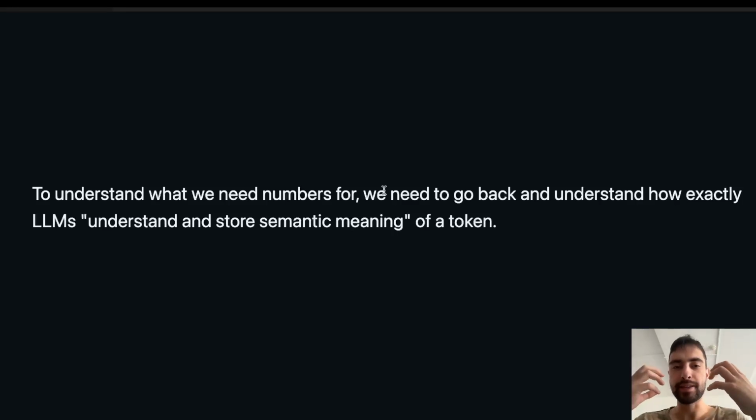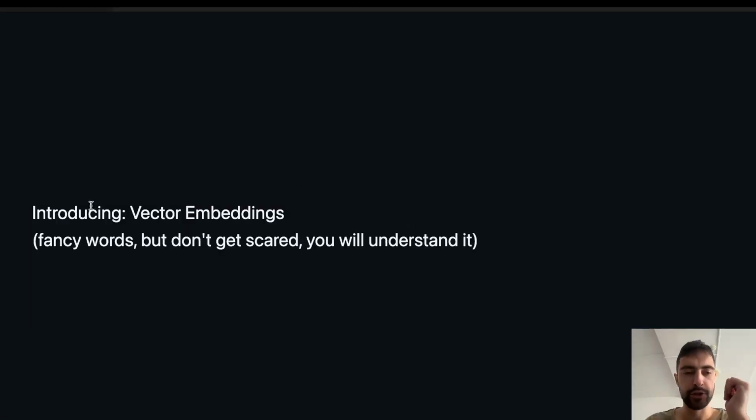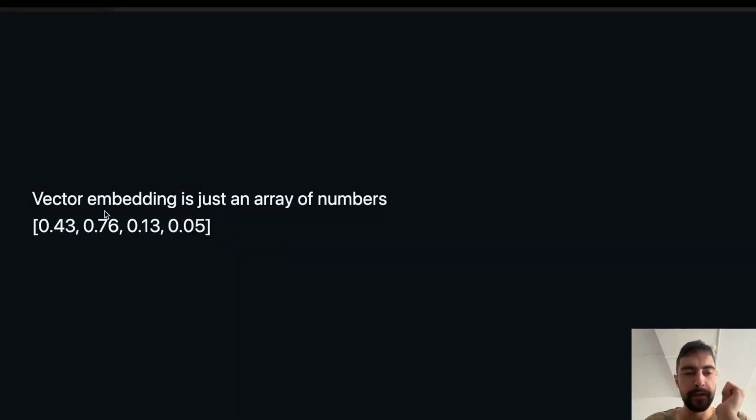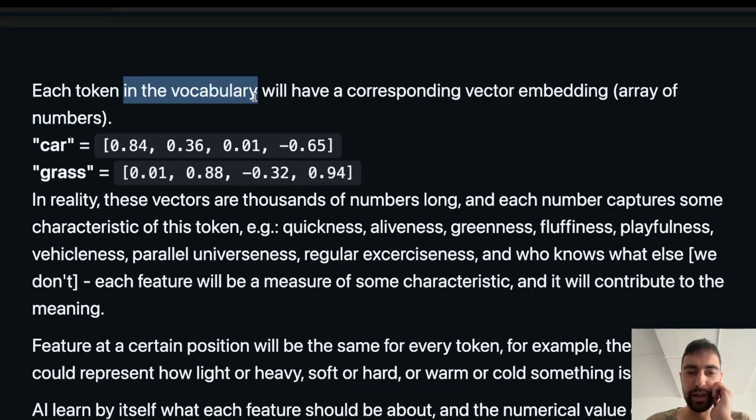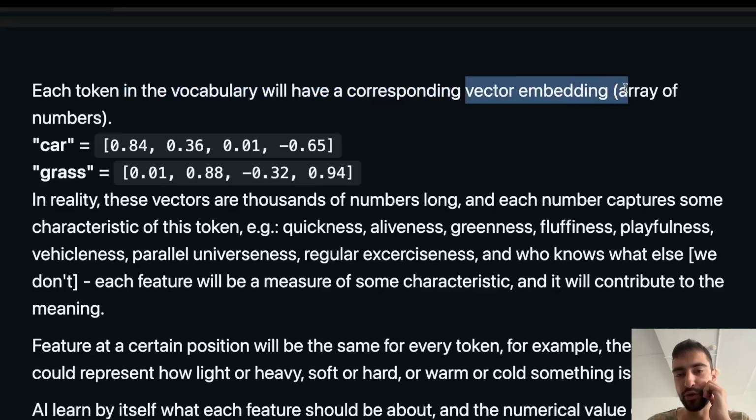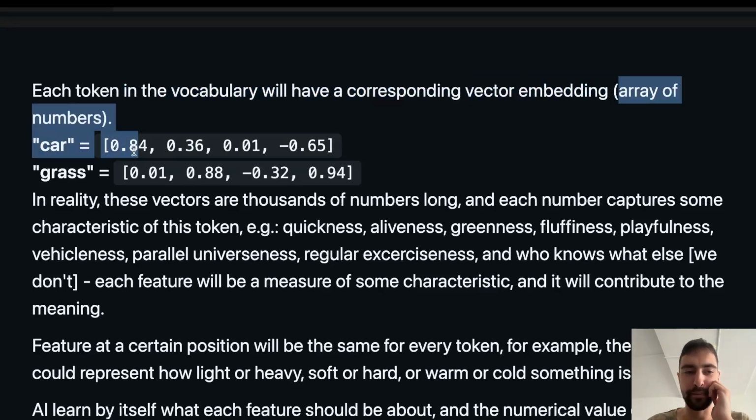So how does the LLM understand what a car is? What does it do in the computer? Introducing vector embeddings. Fancy words, but don't get scared, you will understand it. A vector embedding is just an array of numbers. This is what it looks like. And for simplicity, I chose to only include numbers between 0 and 1, but it doesn't have to be. Each token in the vocabulary will have a corresponding vector embedding, a corresponding array of numbers.